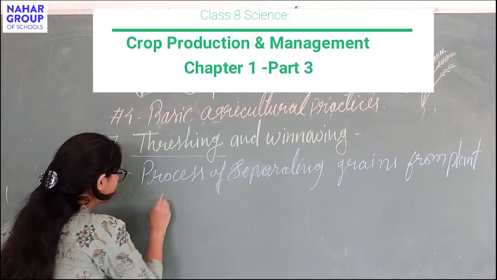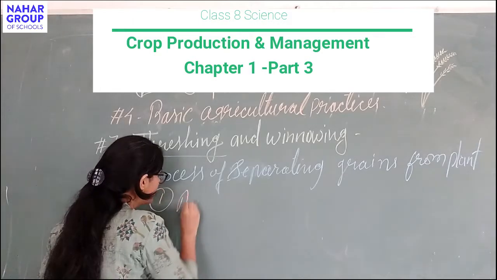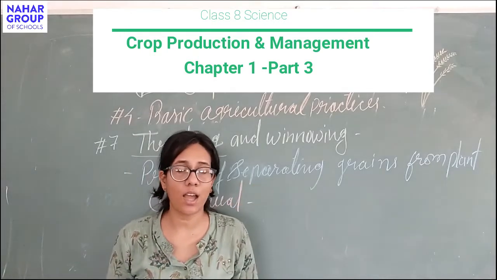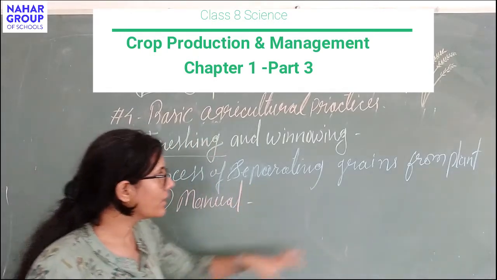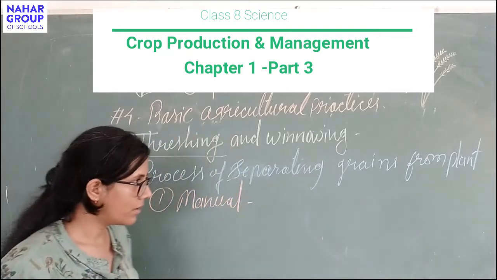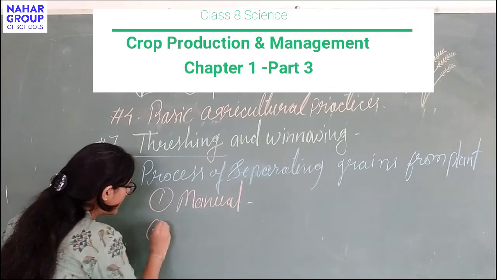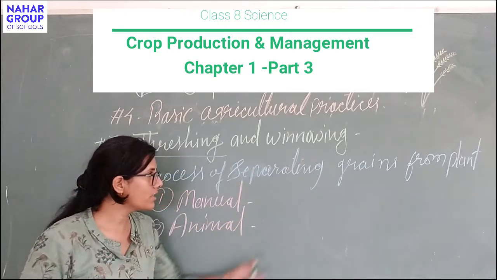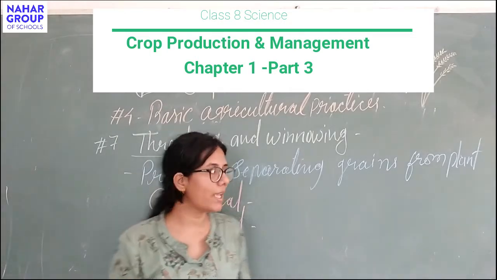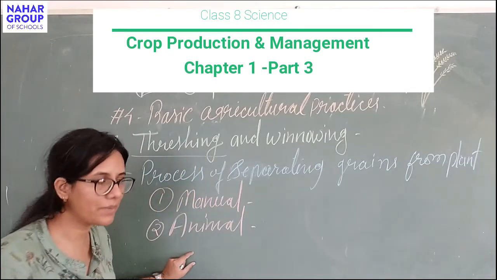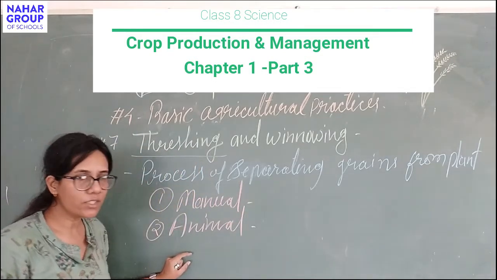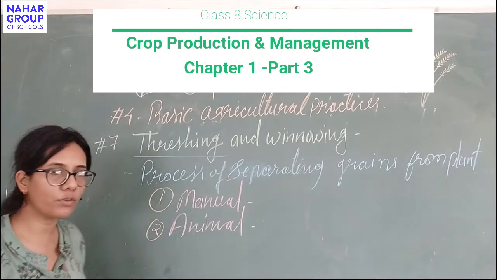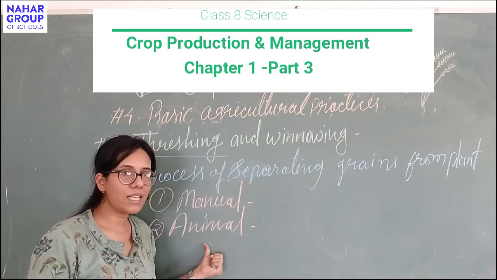First is the manual method. In the manual method, these whole dried plants are hit hard on a hard surface, so the grains are released from the plants. Second is the use of animals. In this method, these dried plants are scattered on the ground, and animals like oxen, camels and bullocks are released to walk on these plants. Because of the weight of their legs, the grains are released from the plants.